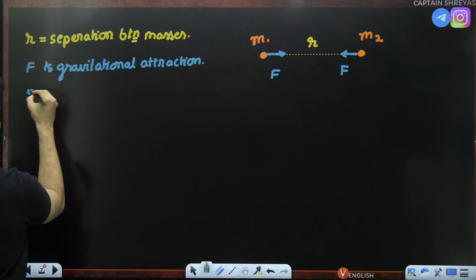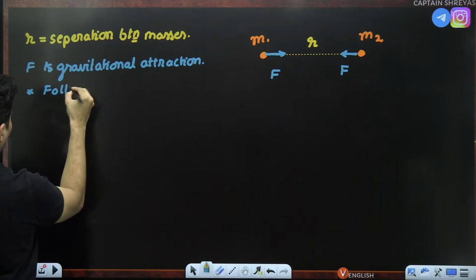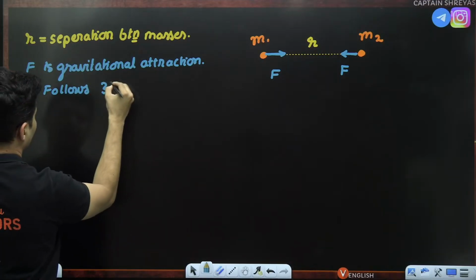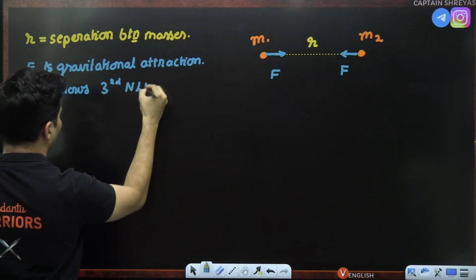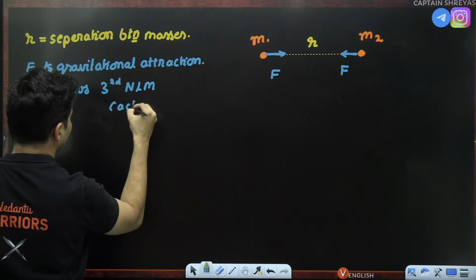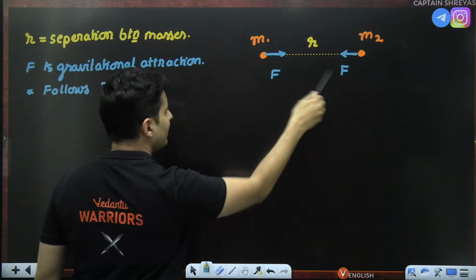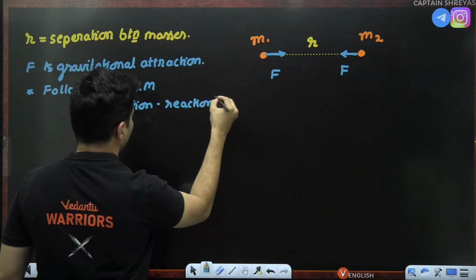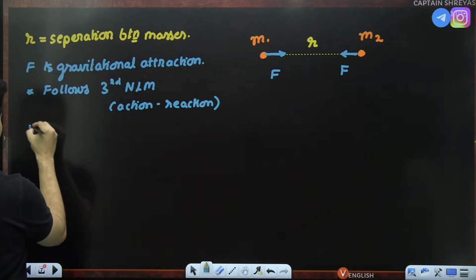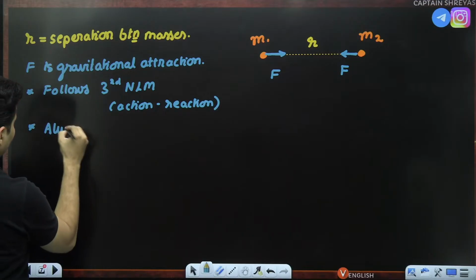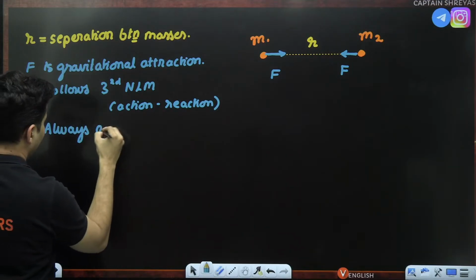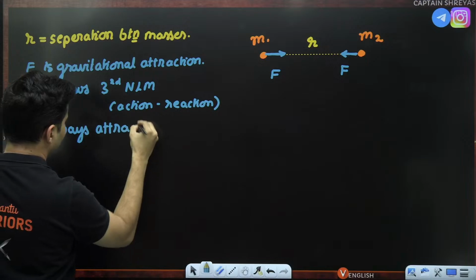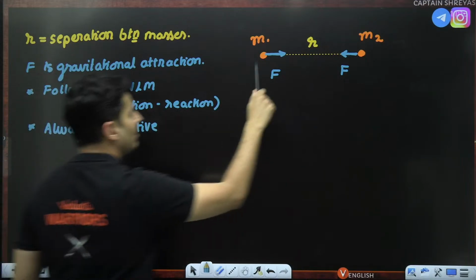It basically follows Newton's third law of motion. You can see the action: if this is action, this is reaction; if that is action, this is reaction. Action-reaction rule. And it is always attractive. It is not like it will sometimes repel.